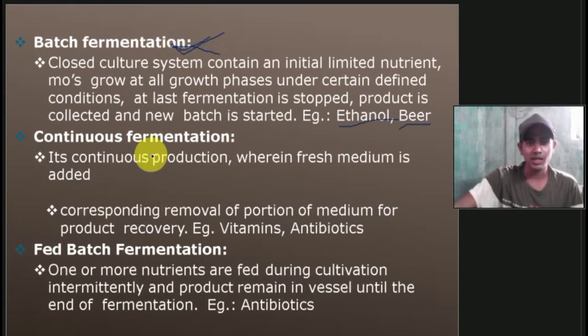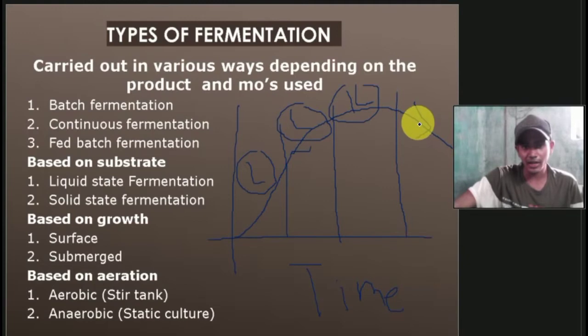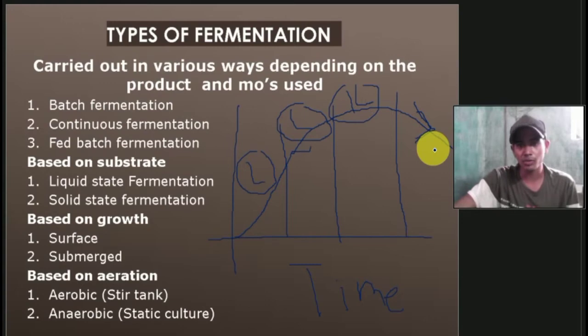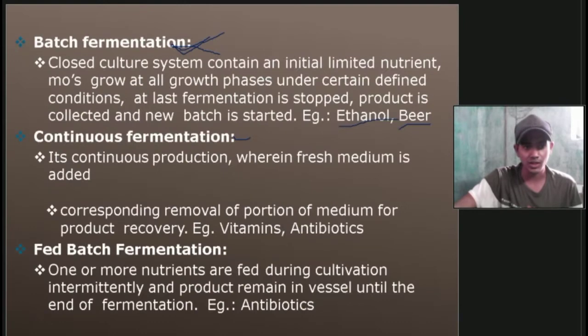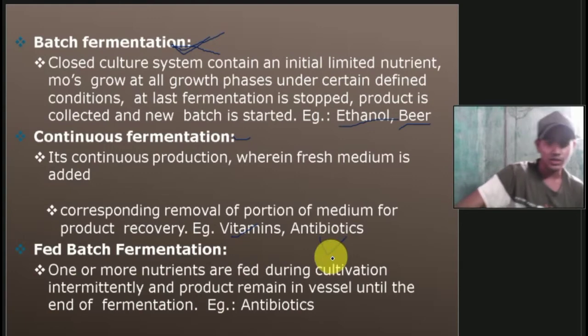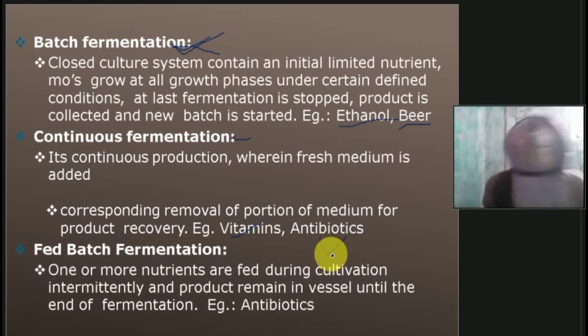Then we have continuous fermentation. It is continuous production wherein fresh medium is added. For example, as in previous videos, if there is a decline in the growth of microorganisms, we are not going to stop the process. If we add nutrients again, it will grow exponentially. That is continuous fermentation, wherein fresh medium is added with corresponding removal of a portion of medium for product recovery. Here we are going to collect vitamins or antibiotics. Antibiotics are used in many medical sectors.